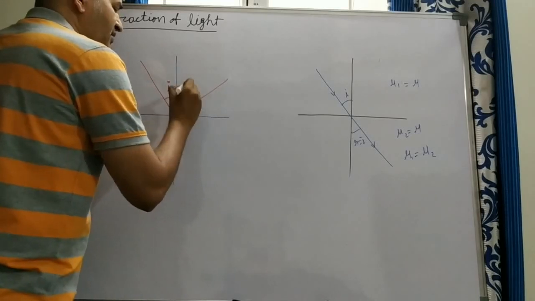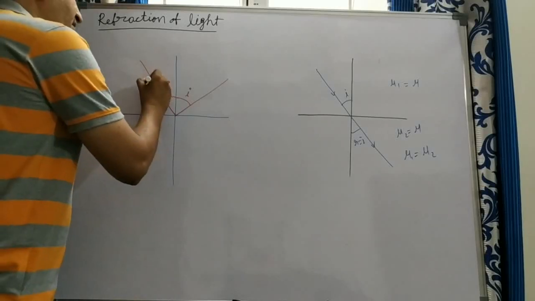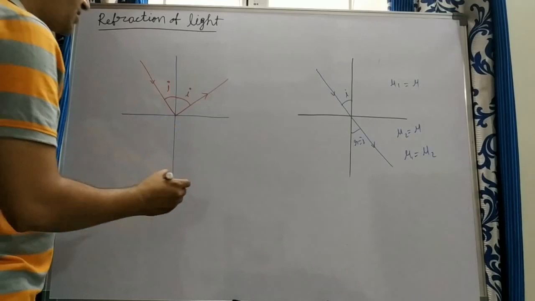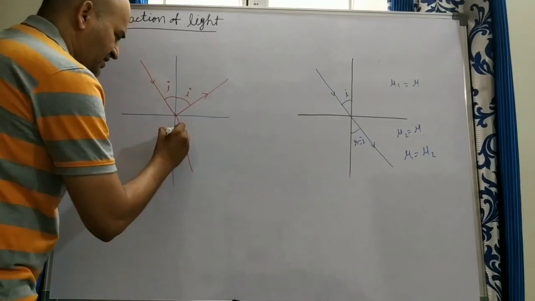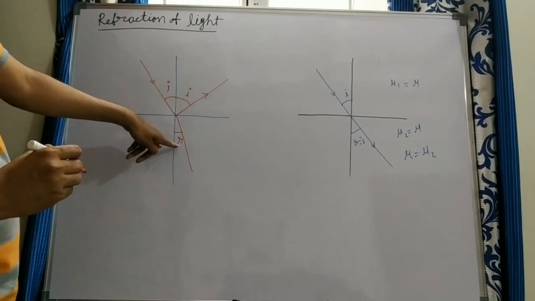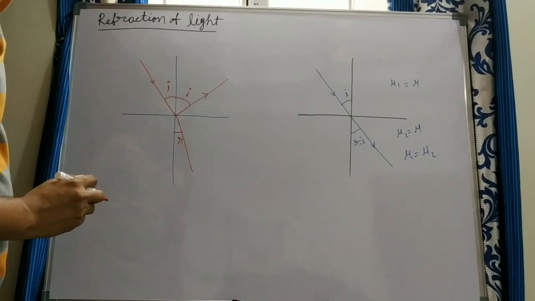You know what the angle of reflection is? That is I only again, because the angle of incidence and angle of reflection are the same, but refraction is different. Suppose you take the refraction like this. This is R. Don't take it here as R, we already use R for the refracted ray, so we can take I only.